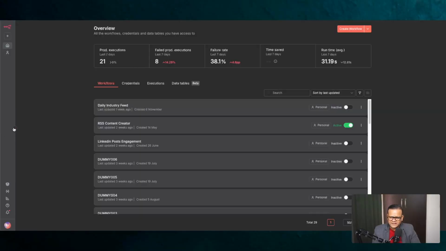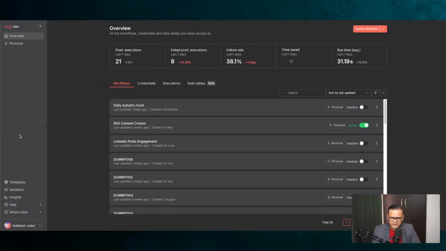And you can also find things like, for example, if you open up this tab on the left, you have insights, right? You have help, you have what's new, and you have options like credentials, executions, data tables, create workflow. All these buttons, just play around. If you want to click on create workflow, try it out, do that. So this will be your task for day one.